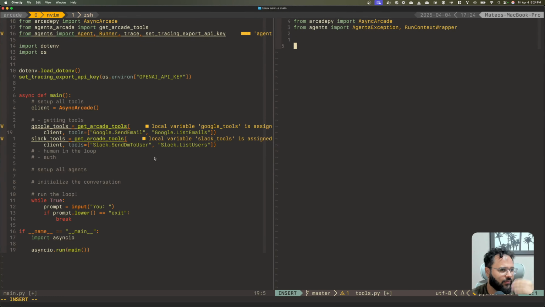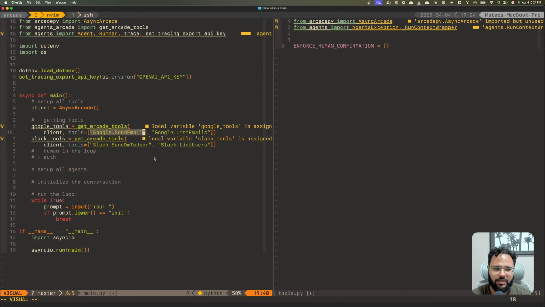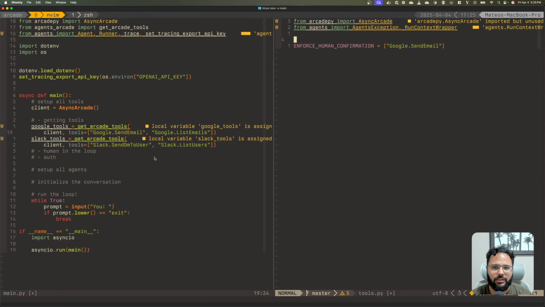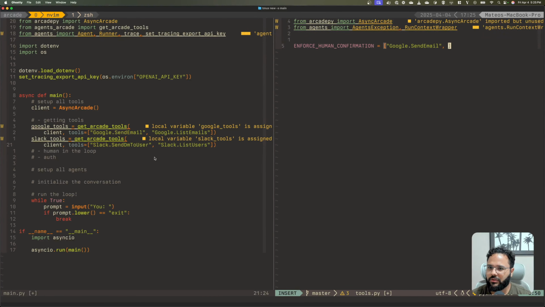This could also be a configuration thing that we put in the .env, but since this is a very small project, I'm just going to create a global variable here. I'm going to say ENFORCE_HUMAN_CONFIRMATION. This is a list of tools that require human confirmation, so in this case it's anything that could backfire: Google send email, and also Slack send DM to user. With these two, we will then import it and inject it.